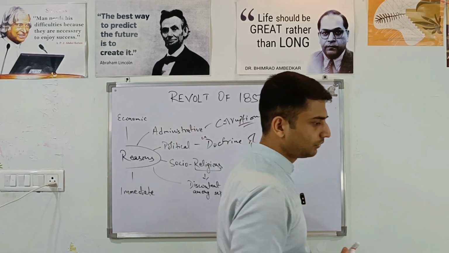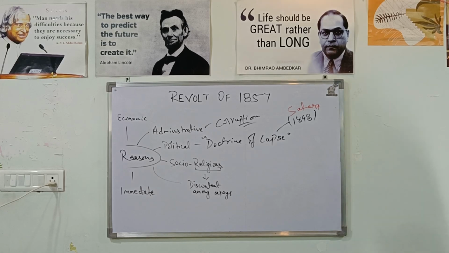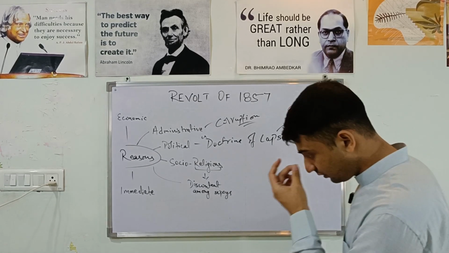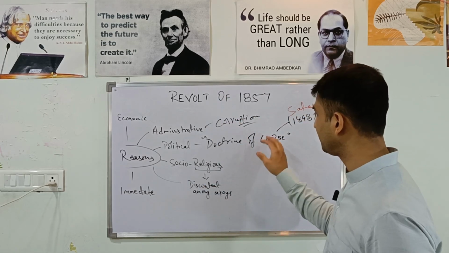Satara was there, Udaipur was there, and I'm forgetting other names. Nagpur was there, Jhansi was there, and Sambalpur, near Chhattisgarh, was also there. So there were many states.